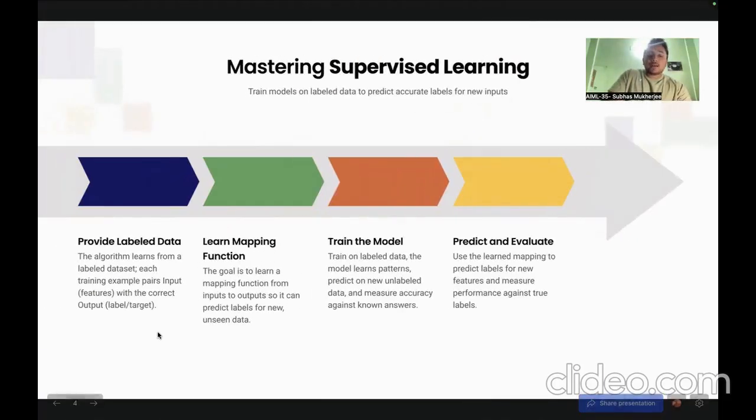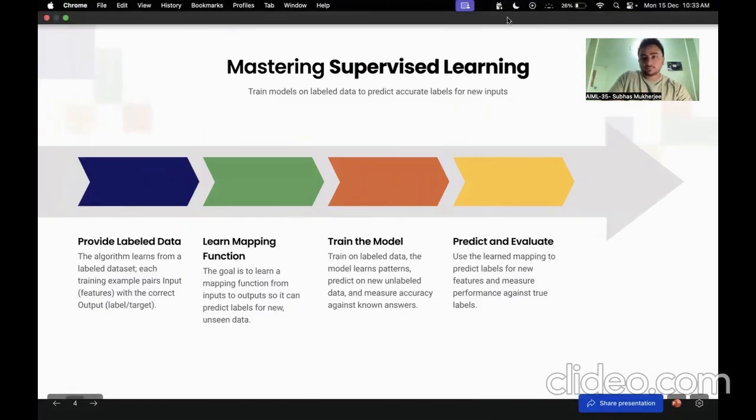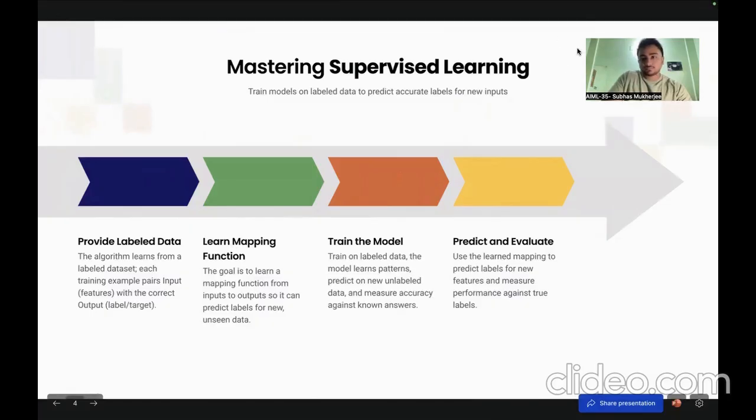Providing labeled data. The algorithm learns from a labeled data set. Each training example pairs input with the correct output, right? So here we have to provide labeled data. What does that mean? The algorithm learns from a labeled data set.